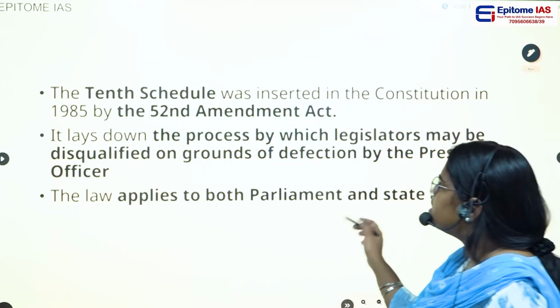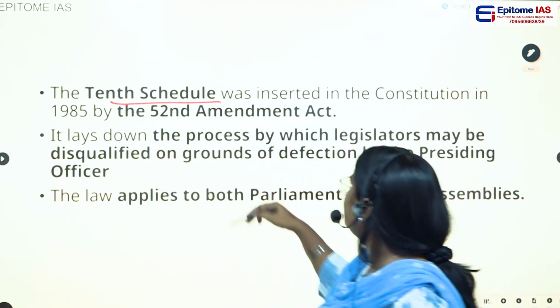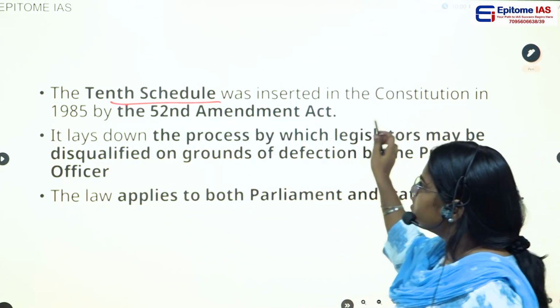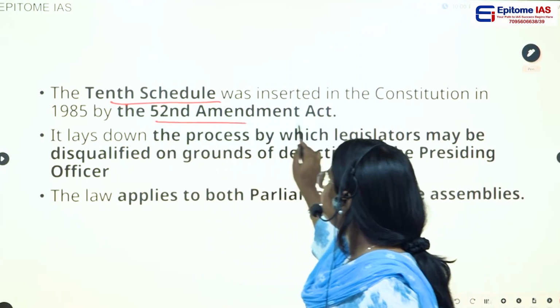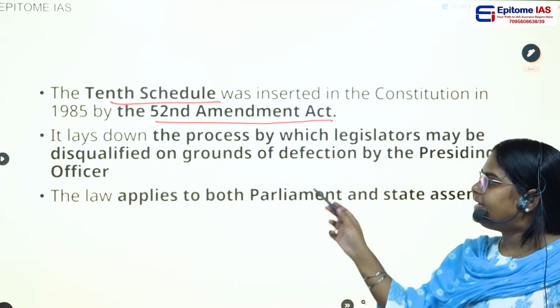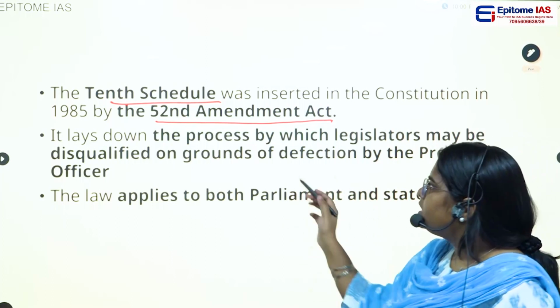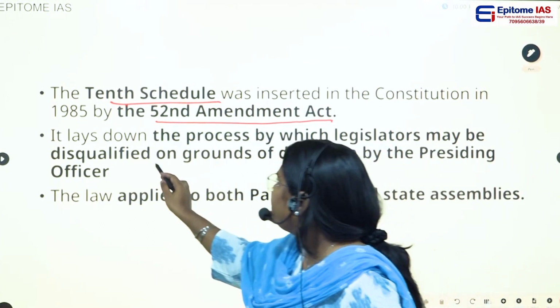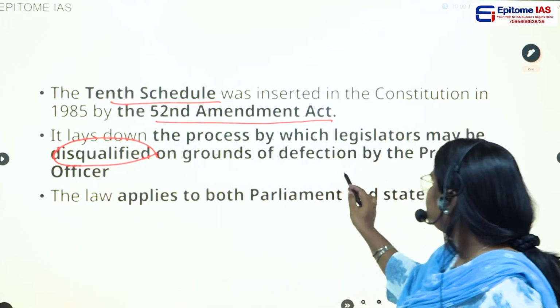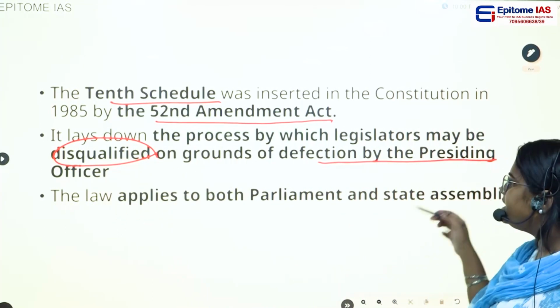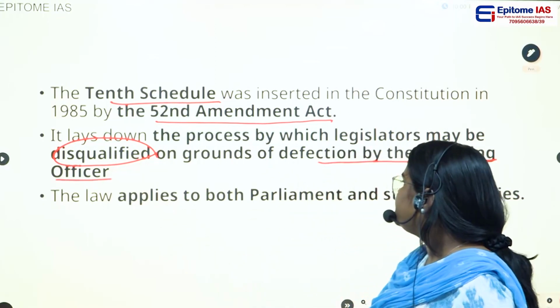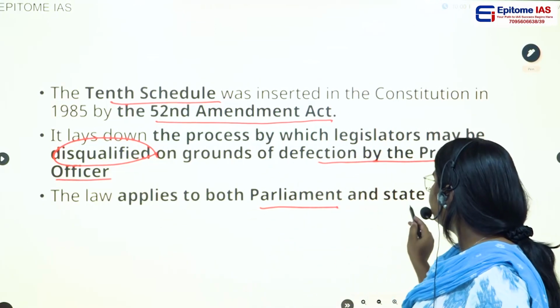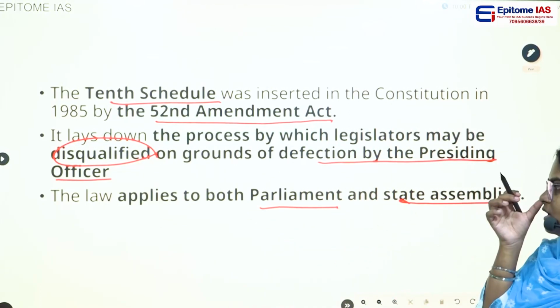And if you see here, this 10th schedule was inserted in the Constitution by the 52nd Amendment Act of 1985. It lays down the process by which legislators may be disqualified on the grounds of defection by the presiding officer. And this applies to both Parliament and the state legislative assemblies.